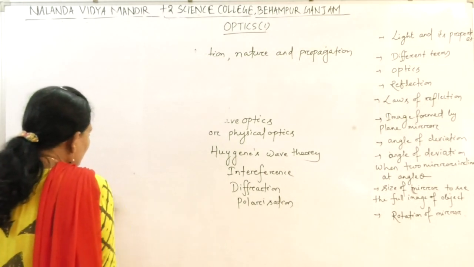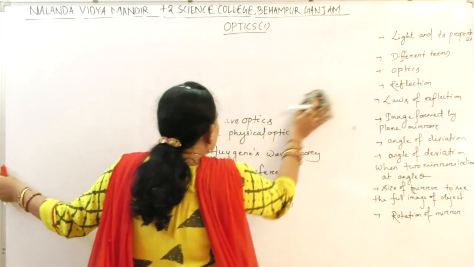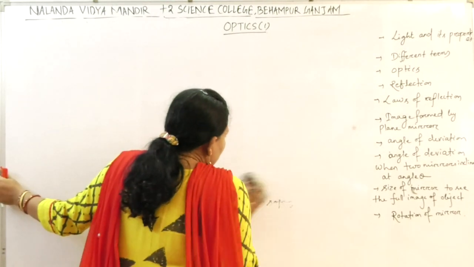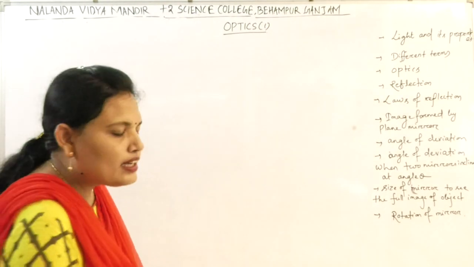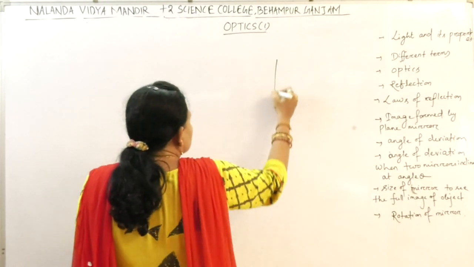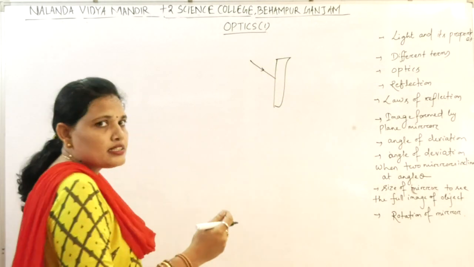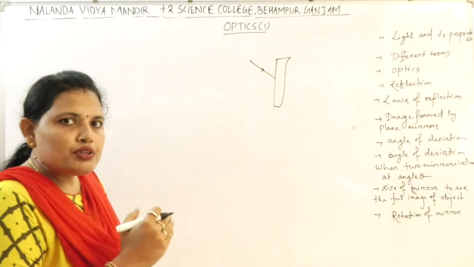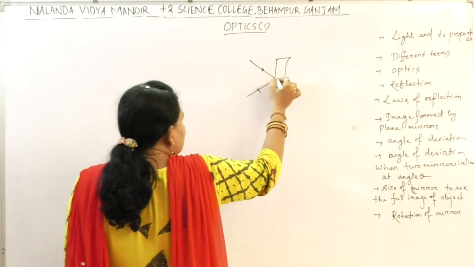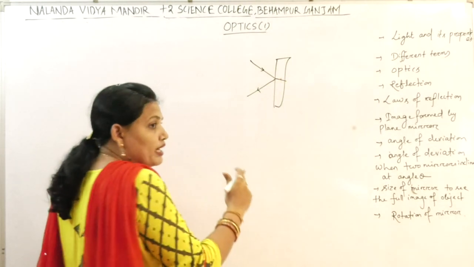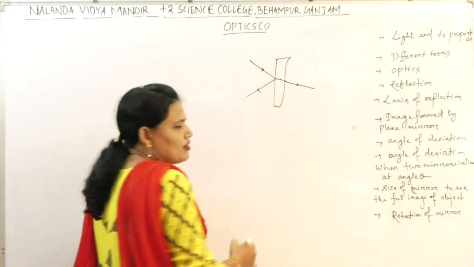So before going to reflection, whenever light falls on a body, three phenomena occur. What are they? A part of the light can be reflected. Reflected means returning of the light into the same medium. A part of the light gets absorbed by the body, and another part of the light is transmitted or refracted.